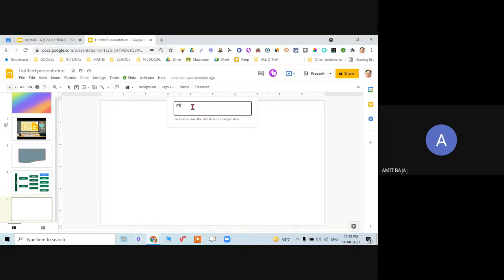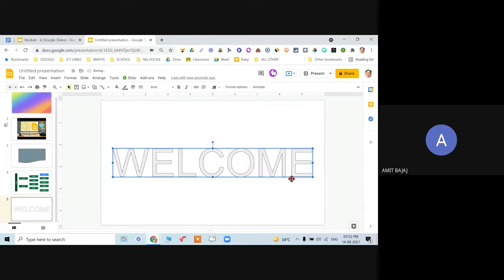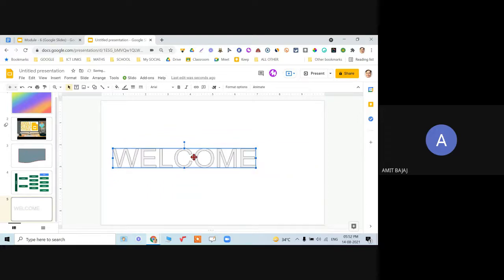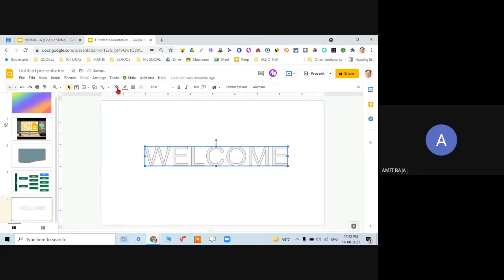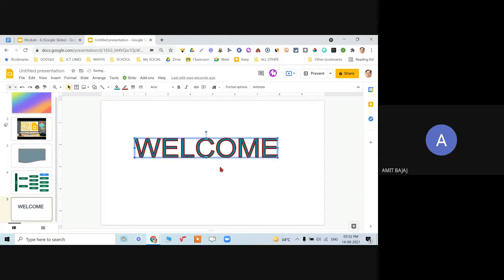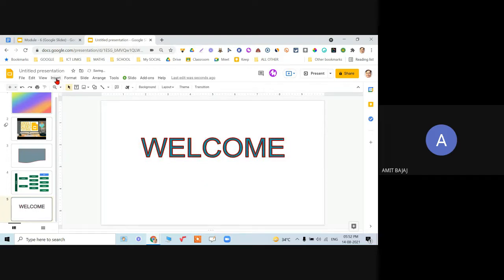Welcome, and press enter. So this is referred to as your word art. I can always resize it, I can bring it to the center. Again, whatever you want, you can experiment, change the color, border color. I can make this a little bit bolder, and that is your word art, which is inserted.